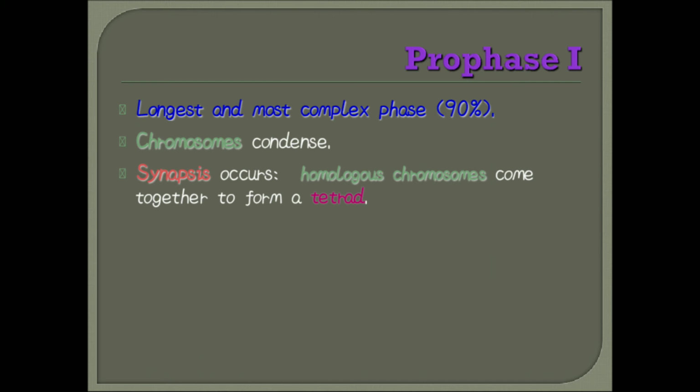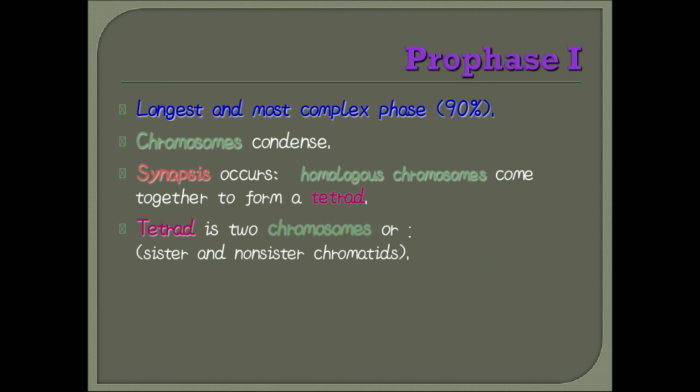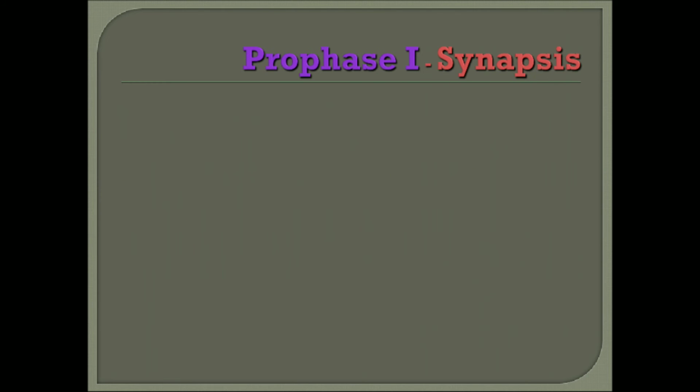In zygotene, synapsis occurs: homologous chromosomes come together and form the tetrad structure. This tetrad forms four chromatids, with a fusion of sister and non-sister chromatids.